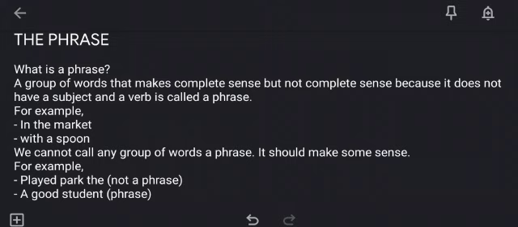Now that we have done two topics, which are sentence and phrase, I will quickly summarize what I taught you. What is a sentence? A sentence is a group of words that is arranged in the proper manner and also makes complete sense. It has a verb and a subject in it. But on the other hand, a phrase is a group of words that does not make complete sense. Why? Because it does not have a subject and a verb in it. So now that you know the difference between a sentence and a phrase, we'll move on to the next topic.